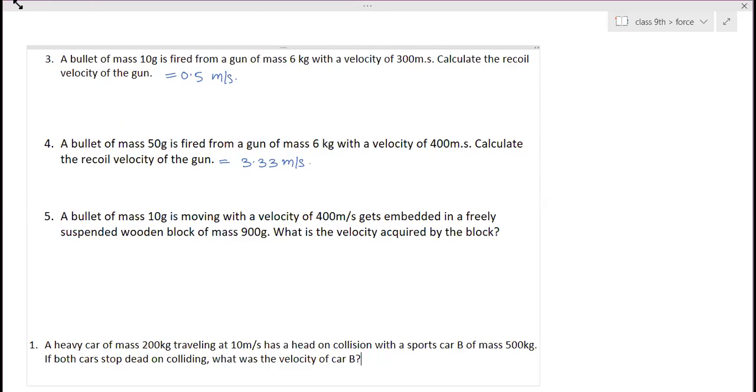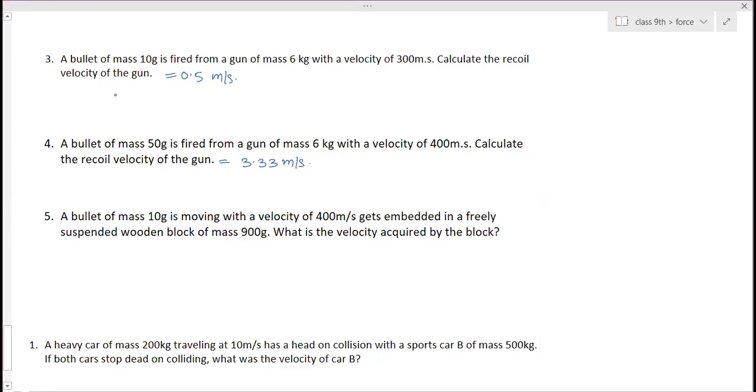Why is it so? Here the initial momentum is 0. M1 V1 plus M2 V2. So M1 is 10 by 1000 into V1 which is 300, plus M2 which is 6 into V2. So these 3 zeros get cancelled. 3 minus 3 is equal to 6 V2. So minus 3 by 6, so 1 by 2. So V2 is equal to minus 1 by 2, that is minus 0.5.